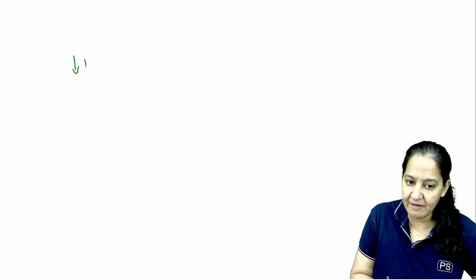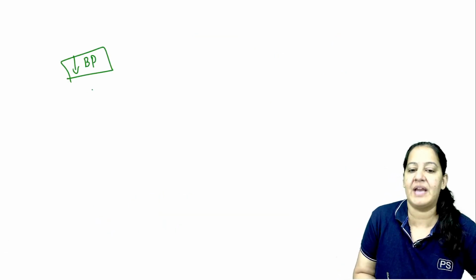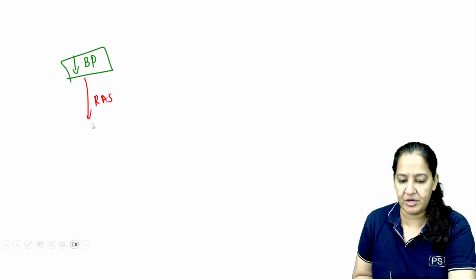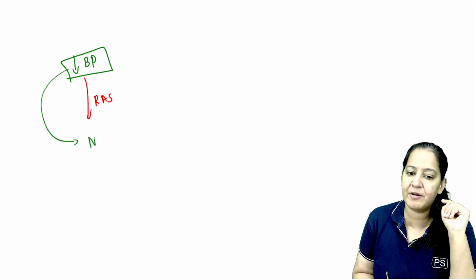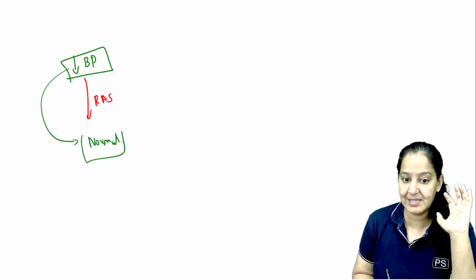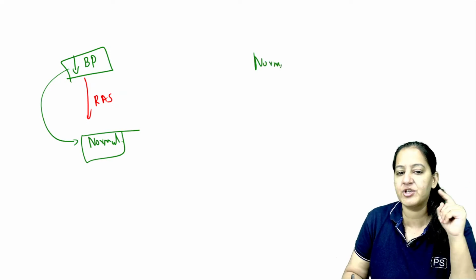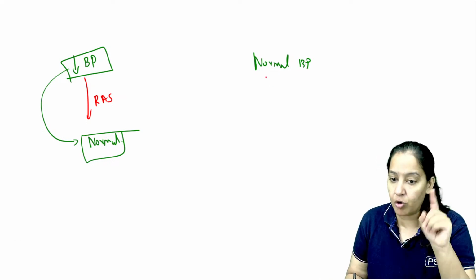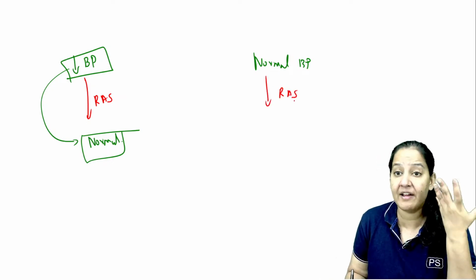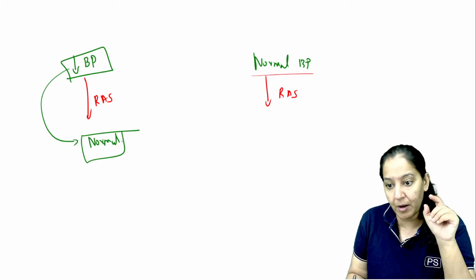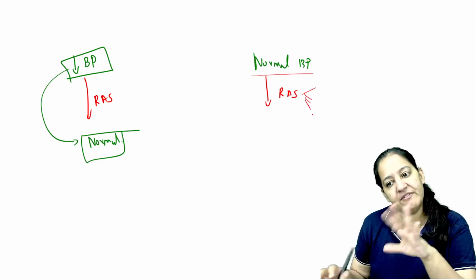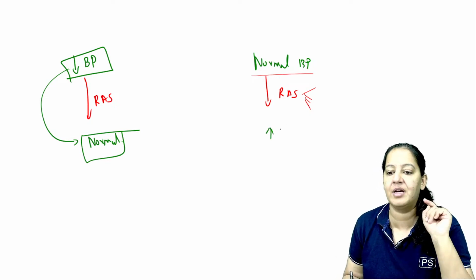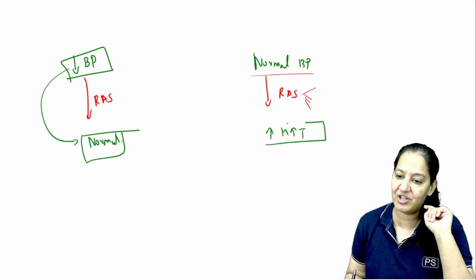Whenever the person has low BP, we want the RAS family to come into action and increase the blood pressure. Whenever low BP is there, they increase the blood pressure and it becomes normal. We want this. This is useful. But whenever there is a normal blood pressure, we do not want them to get active. We want them to be silent. But sometimes even on normal blood pressure, this family becomes active, especially in old age. And at normal BP, once it becomes active, it will increase the blood pressure by acting on the 6 organs. So here the person will have hypertension. The person will have hypertension in old age, right?